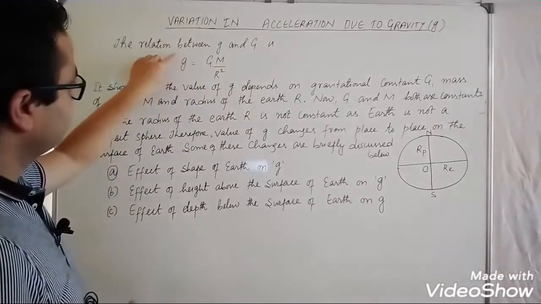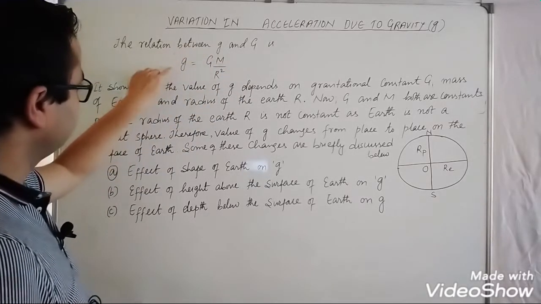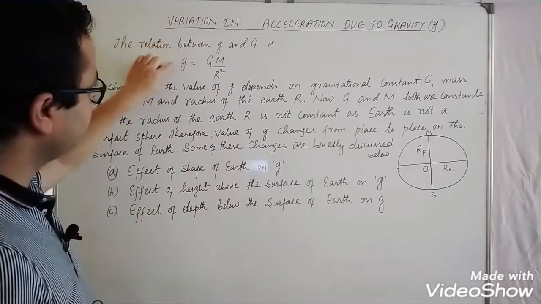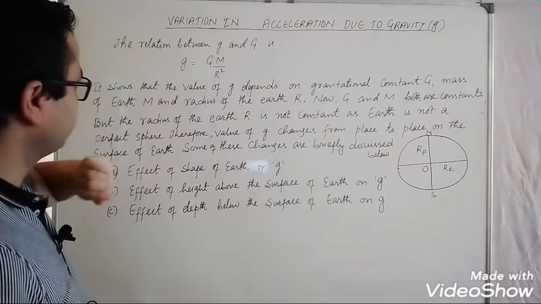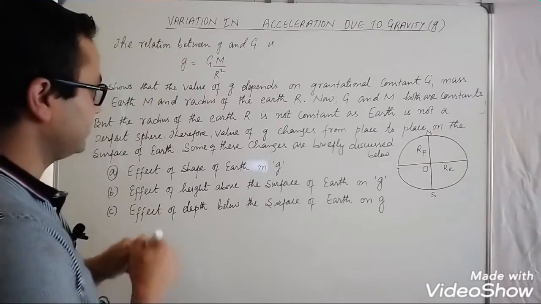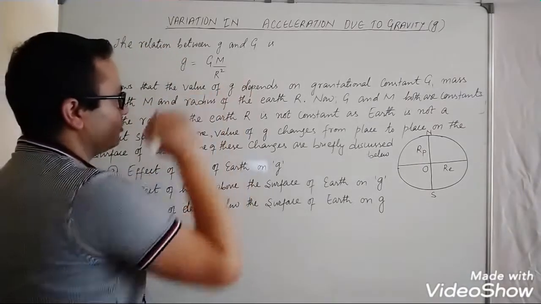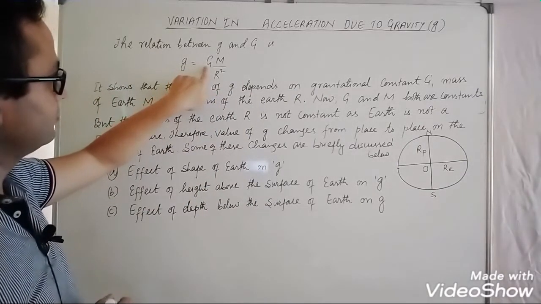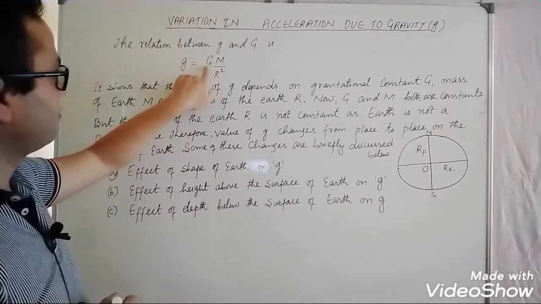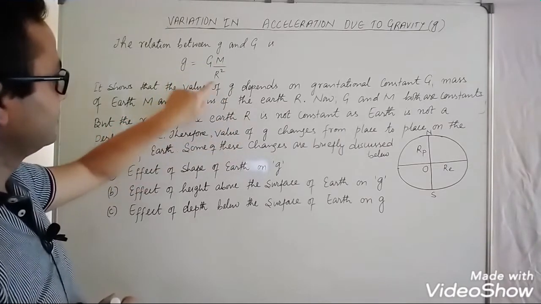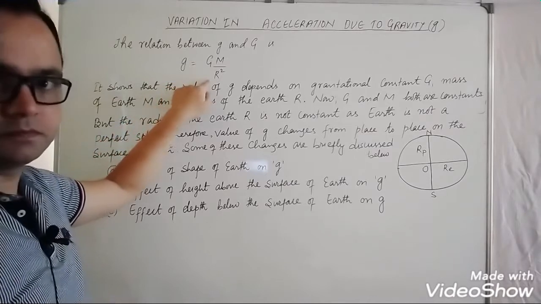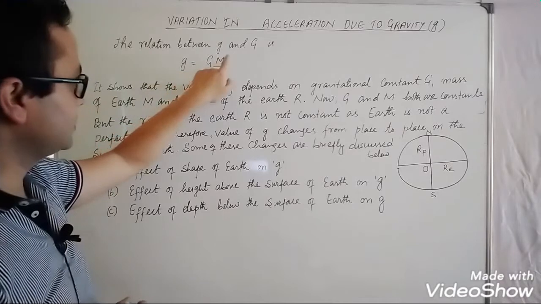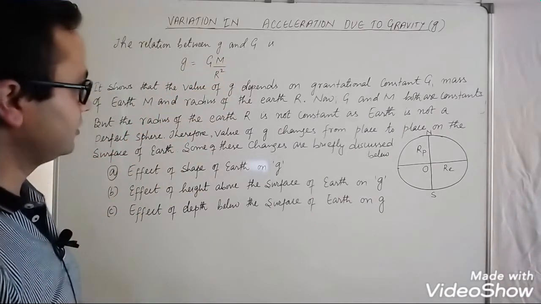So from this equation we can say that the value of acceleration due to gravity, g, depends on the gravitational constant, the mass of earth and the radius of the earth.